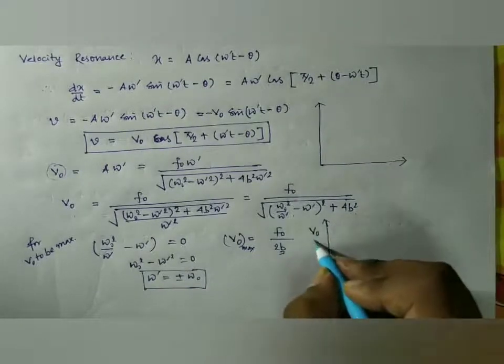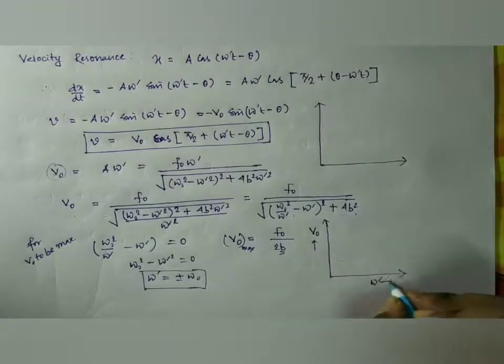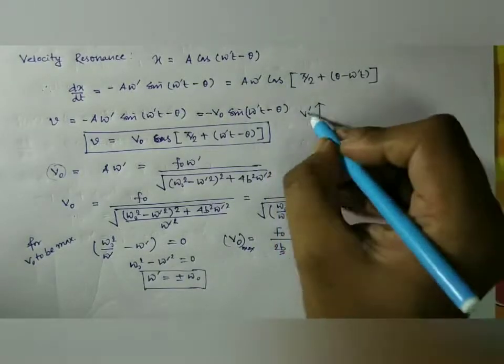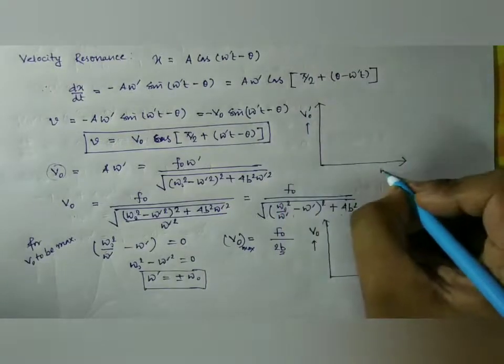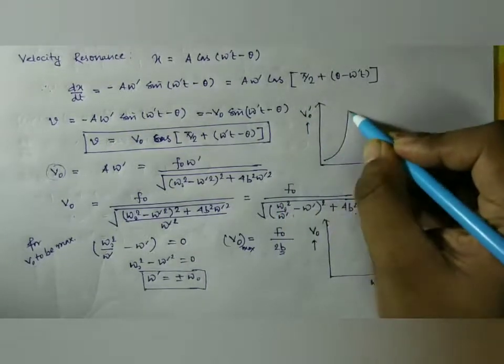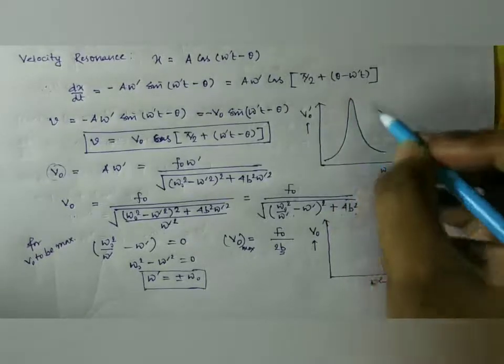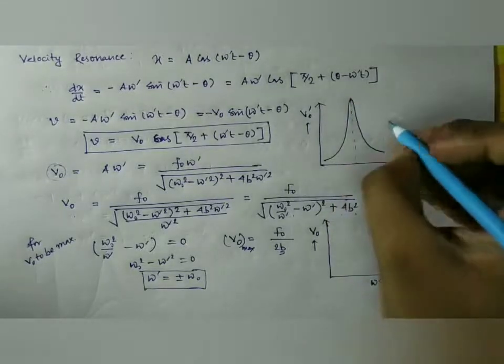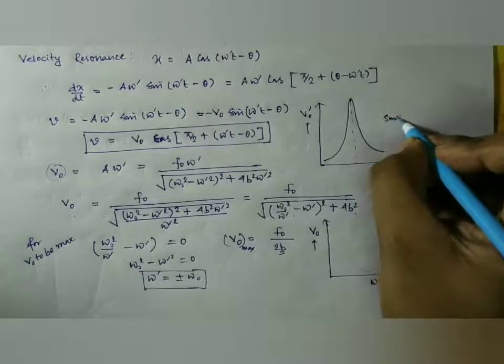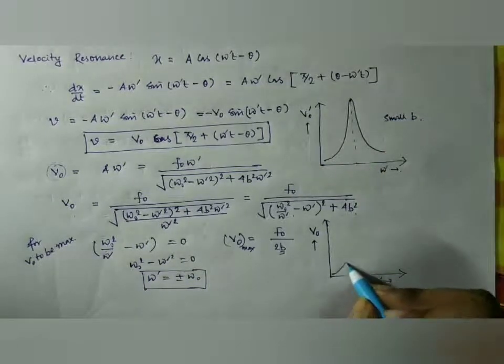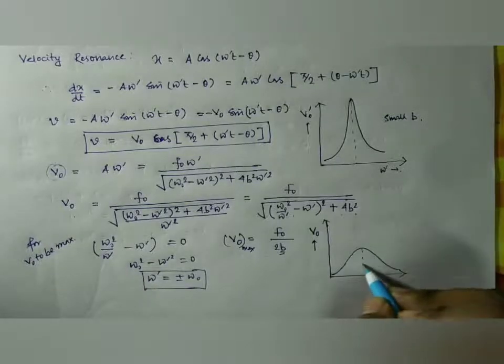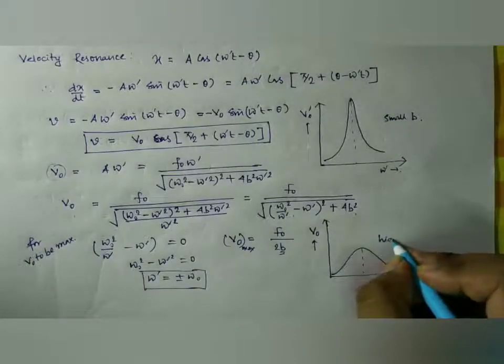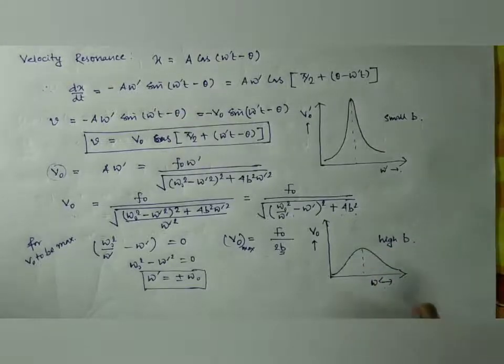If we plot the velocity amplitude versus frequency of the external periodic force, we have a sharp maxima for small b and a broad maxima for high b. So for a system with higher damping, we have a broad maxima, and for a system with small damping, we have a sharp maxima. So this is called the velocity resonance.